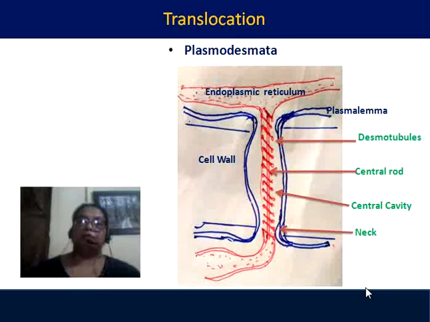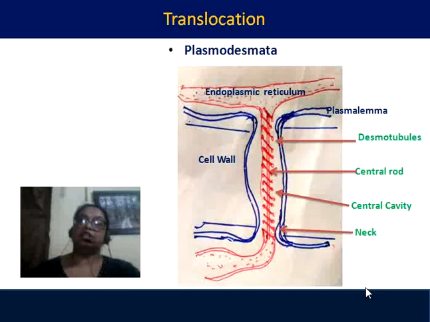Now let us discuss plasmodesmata that we have come across. What is plasmodesmata? Plasmodesmata is the connection between two living cells. The endoplasmic reticulum of one cell moves to the other cell, or there is a connection of endoplasmic reticulum between the nearby cells. This actually makes the cells multicellular, and these connections are very important for conduction of masses from one cell to another. Endoplasmic reticulum originates in the nuclear pore.